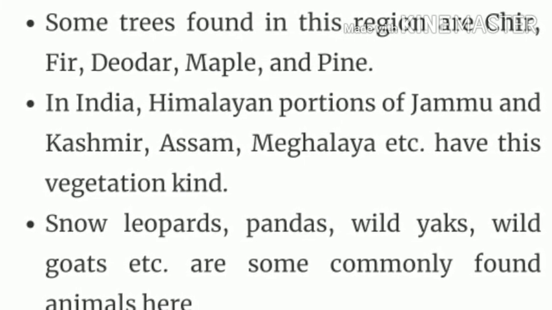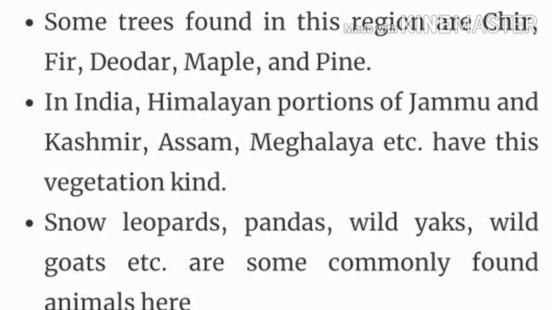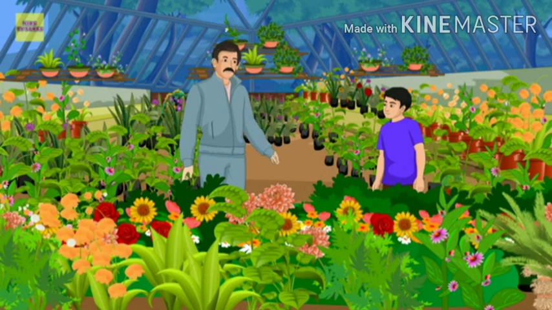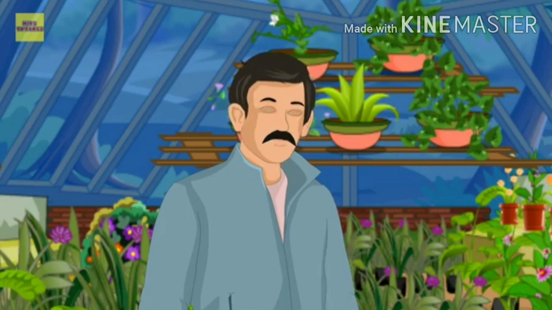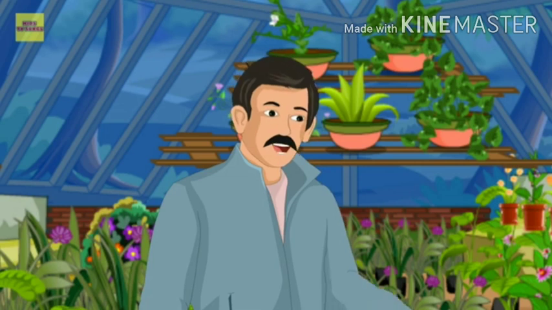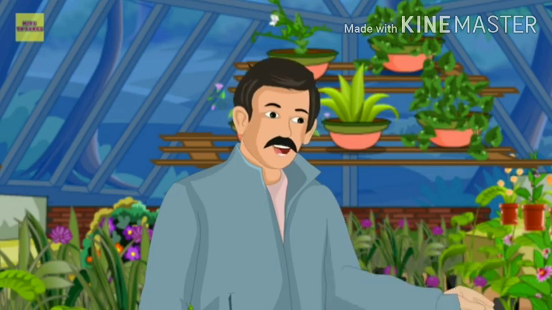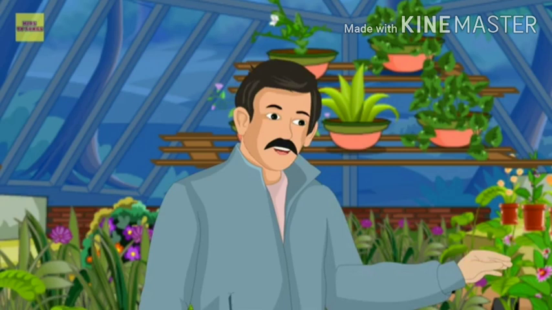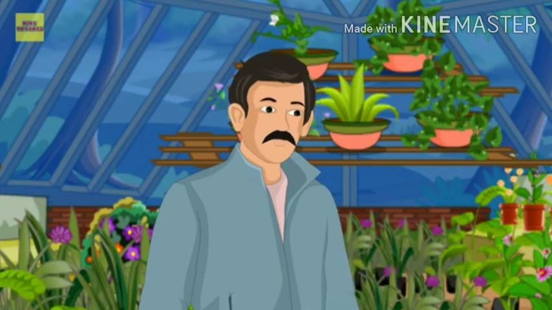Now we will see a video that classifies all kinds of forests. Dad, look, there are so many varieties of plants which we don't find in our backyard. Different types of plants need different conditions to grow. All over the world, the climatic conditions differ. According to different conditions, there are 5 types of forests having different types of plants and wildlife in India. These are evergreen forests, deciduous forests, thorny forests, mountain forests, and tidal forests.